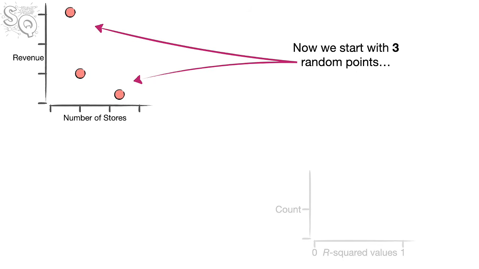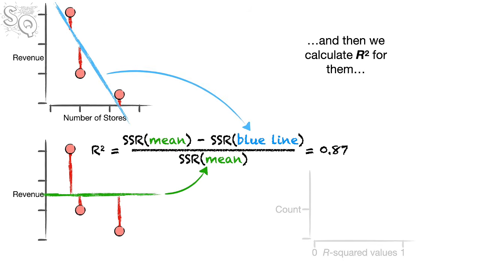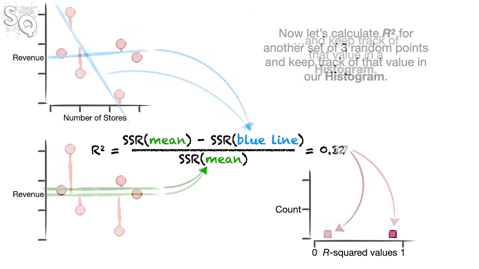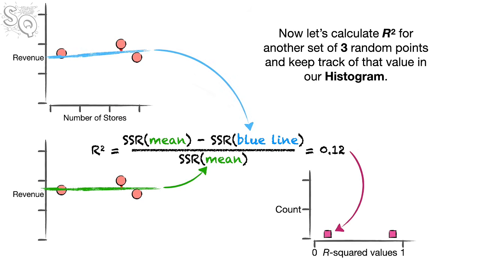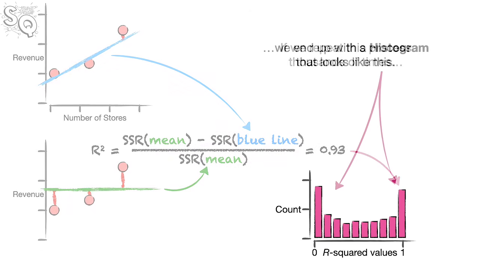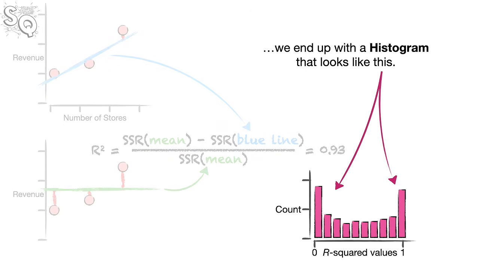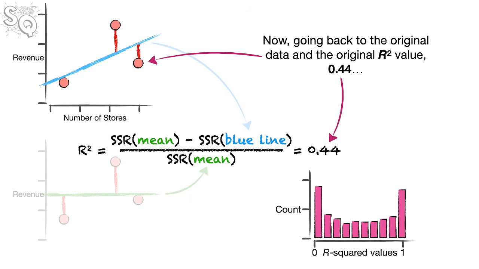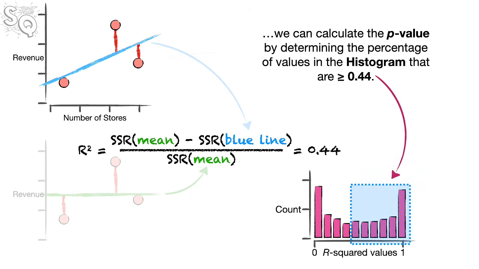Now we start with 3 random points, and then we calculate r squared for them, and keep track of that value in a histogram. Now let's calculate r squared for another 3 random points and keep track of that value in our histogram. If we repeat this process thousands of times, we end up with a histogram that looks like this. This histogram tells us what r squared values we should expect when we fit a line to 3 randomly selected points.